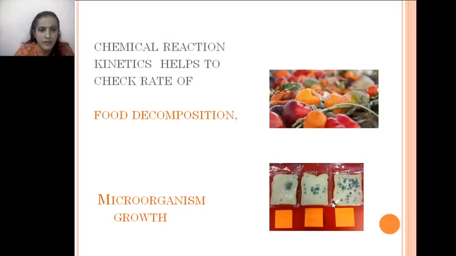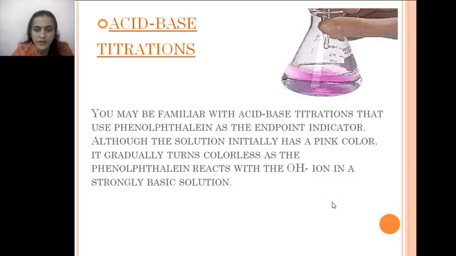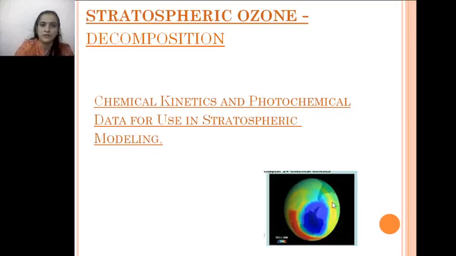Next, chemical reaction kinetics also plays a very important role in food decomposition, microorganism growth, and acid-base titrations. In an acid-base titration, as the pink color appears or disappears, it takes a fraction of a second. So it always deals with the speed of reaction. Again, chemical kinetics plays an important role in acid-base titrations.